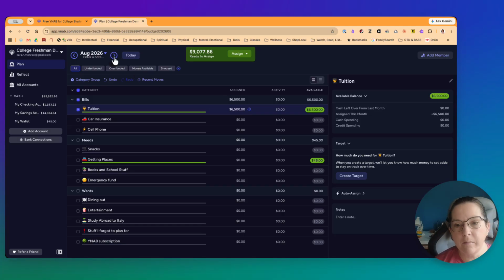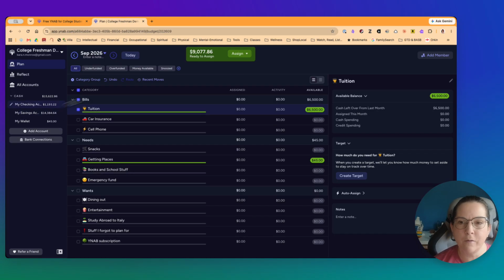And then we can keep going into future months, but you can only assign sequentially. So if he wanted to assign tuition for like January now, he'd have to put a placeholder in each of these to move that out.